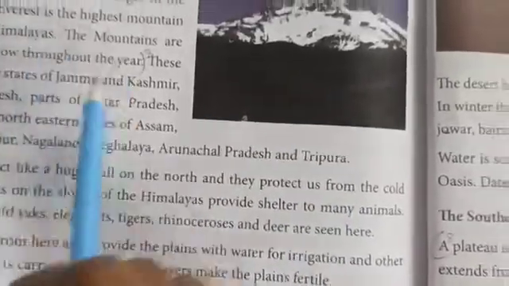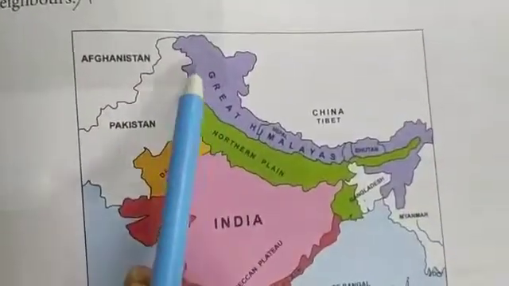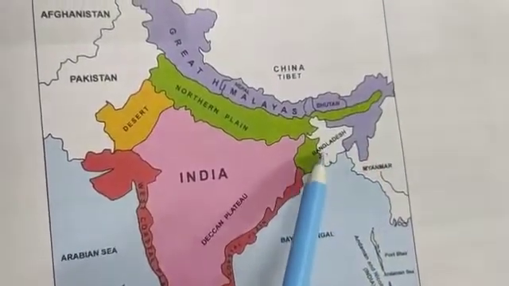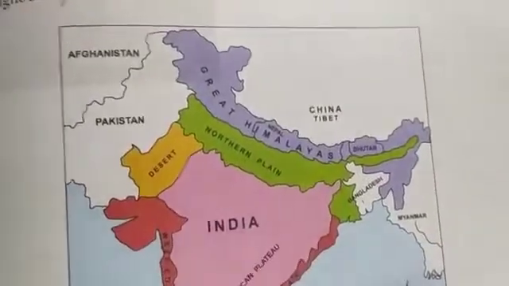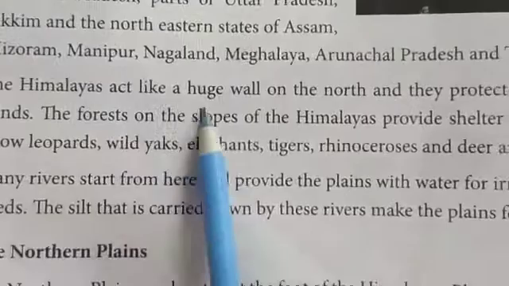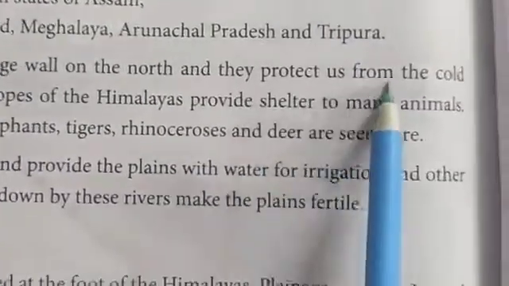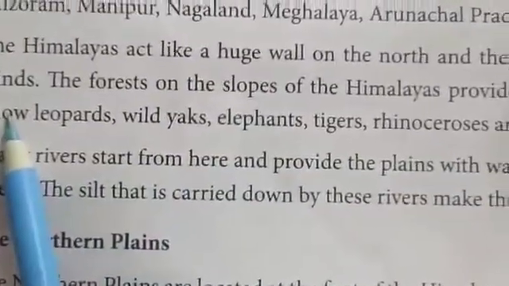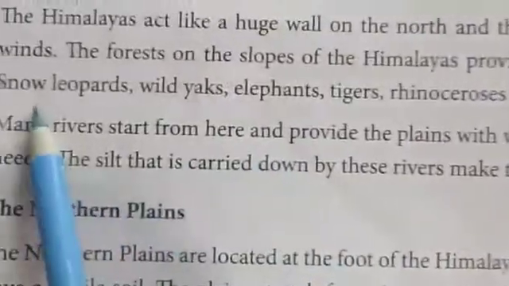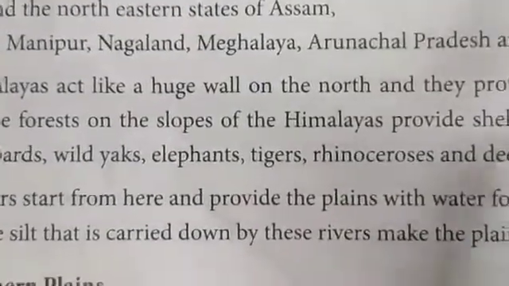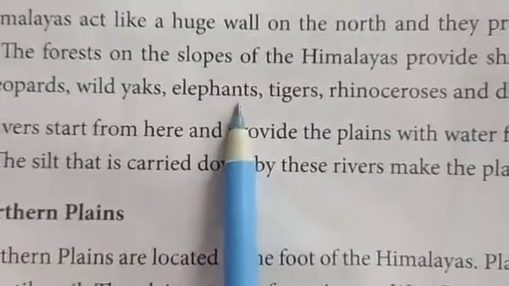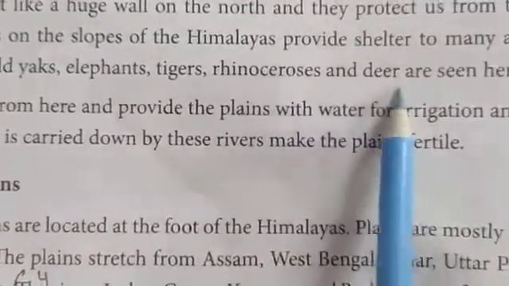Which states come under the northern mountains? This part of the country comes under the northern mountains. What are the states here? The names are given here. And the Himalayas act as a huge wall on the north and they protect us from the cold winds. The forests on the slopes of the Himalayas provide shelter to many animals. What type of animals can you find in these Himalayan forests? Snow leopards, wild yaks, elephants, tigers, rhinoceros and deer.